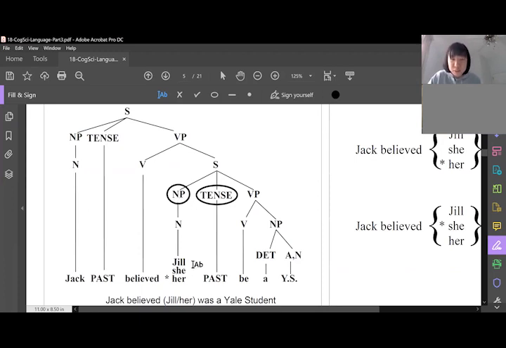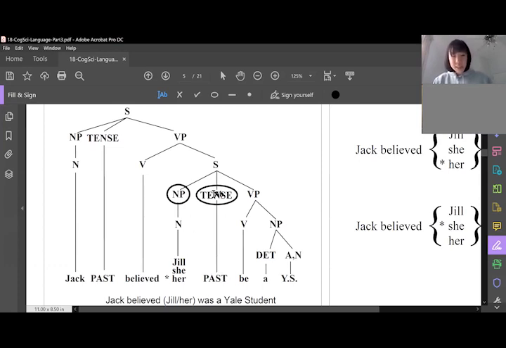Next noun phrase is Jill. What's the closest assigner in the area? The closest one, I think, is the tense next to it. Perfect. It could also be assigned by the verb phrase that governs it, which is also believed. Yes, that's wonderful. You probably want to correct it and say it's governed by the verb. But yeah, you got it right. Believed is a totally fine case assigner, and so is past. Both of them are totally fine, but the one that is closest is past, like you mentioned.